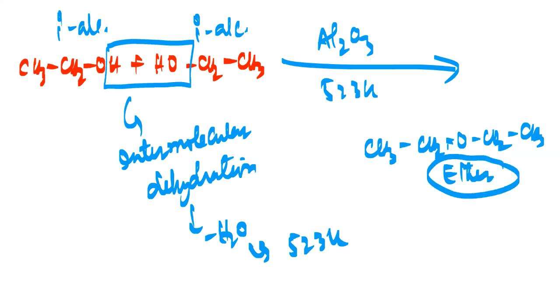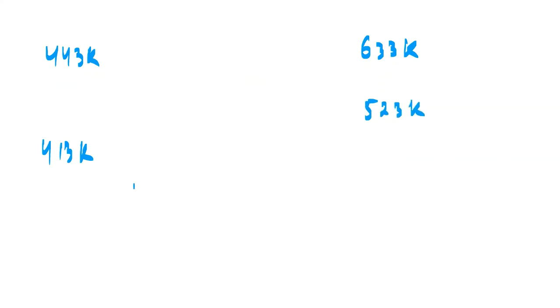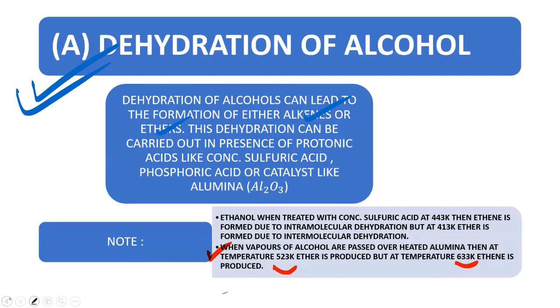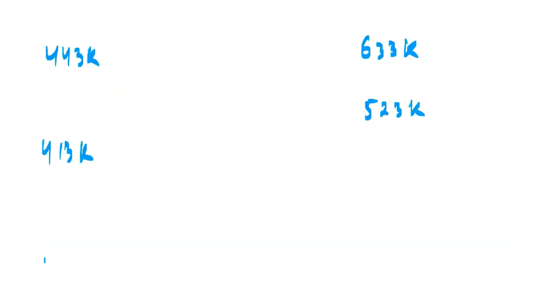So my dear friends, I hope you have understood now when you are getting the alkene and when you are getting the ether. So now, my dear friends, let us summarize it a little bit. Have a look. You were having temperatures of 443 Kelvin and 413 Kelvin. In the second case, you were having temperatures of 633 Kelvin and 523 Kelvin. So what happens here at 443 Kelvin?